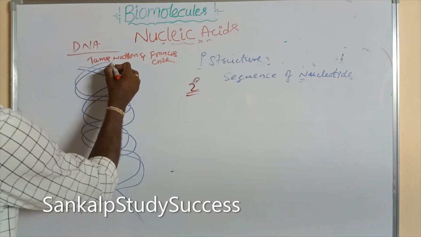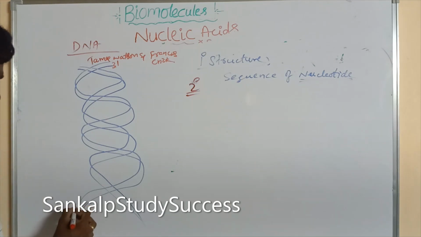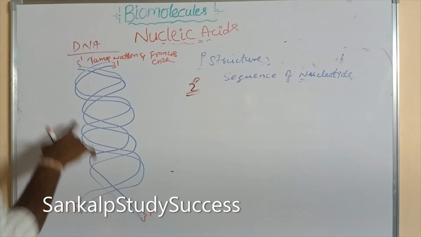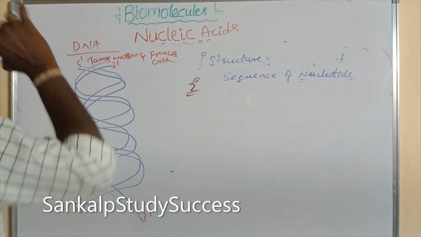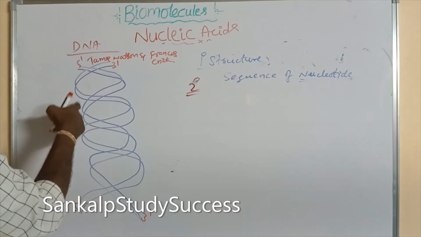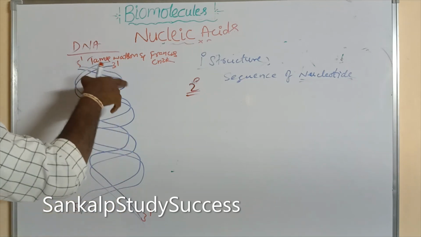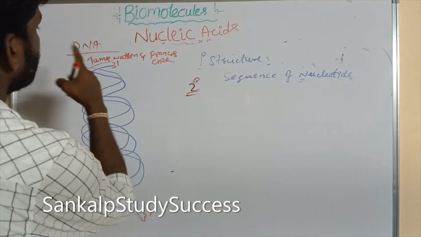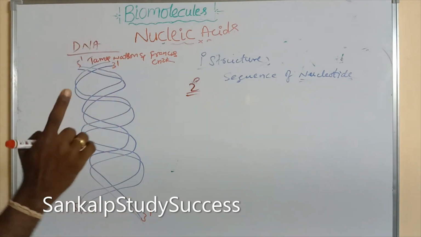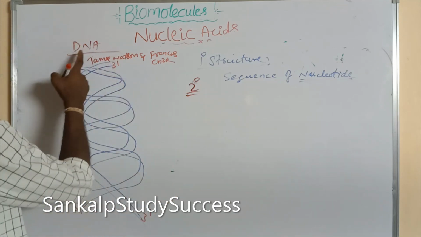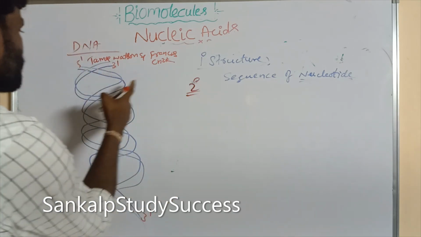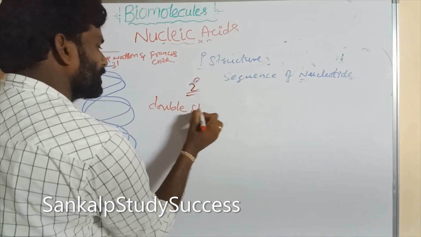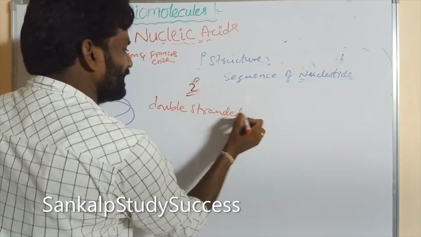This end is 5 dash, this is 3 dash, and this is 5 dash, this is 3 dash. This is one polynucleotide chain, and this is another polynucleotide chain. James Watson and Francis Crick proposed the secondary structure of DNA having a double-stranded helix structure.